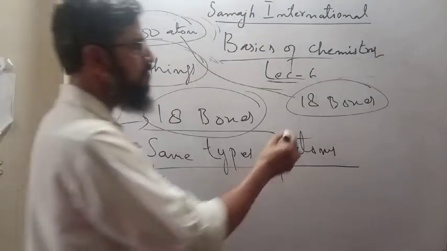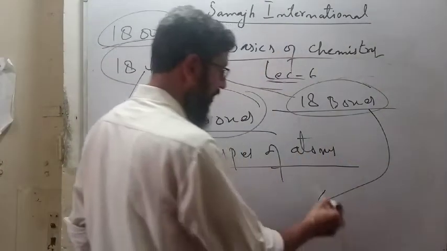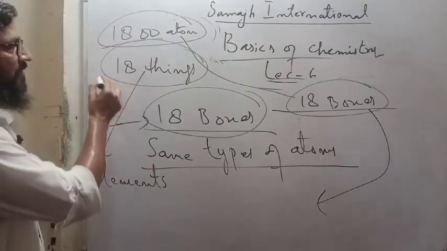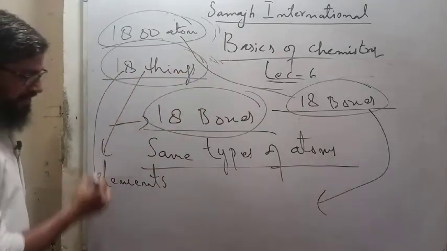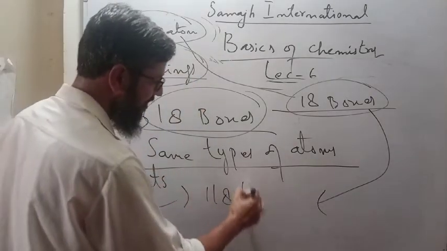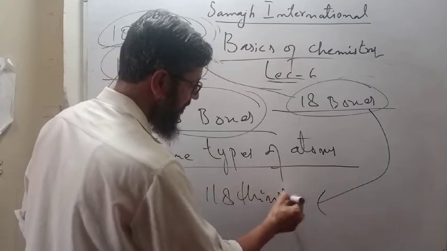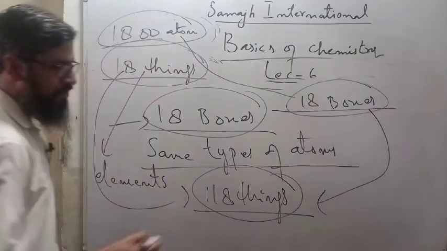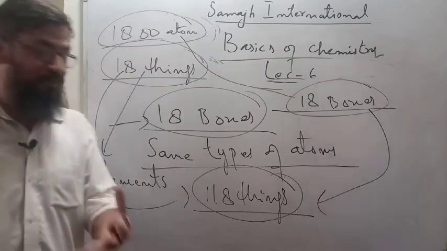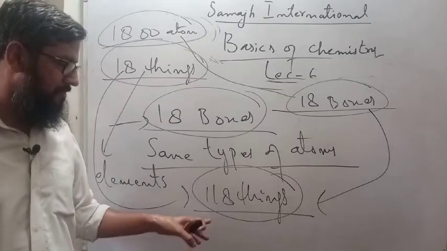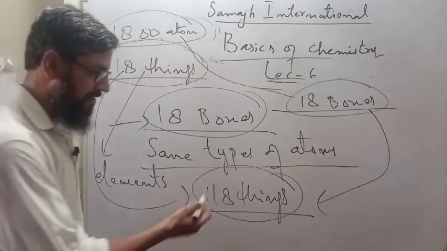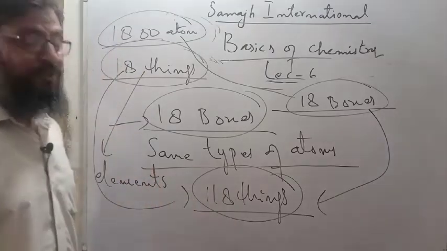Only 18 things you have made. Sorry. You have just so far 18 things. Now, how many things are we going to make? 118 things. I am a bit weak in calculation.